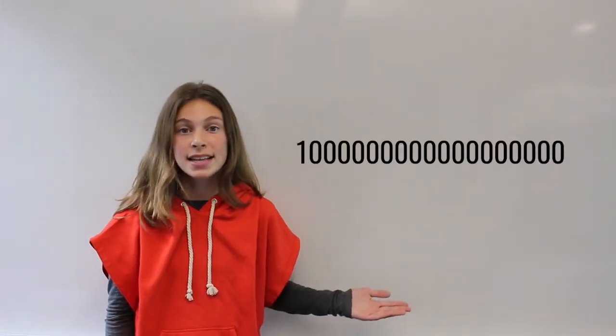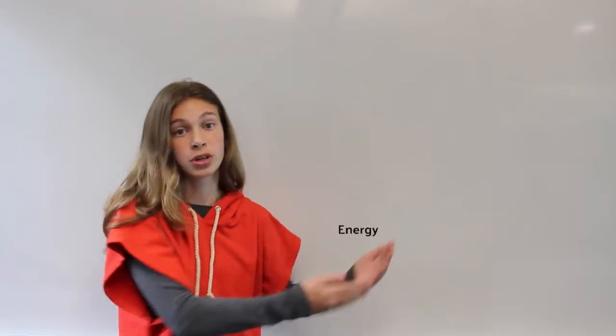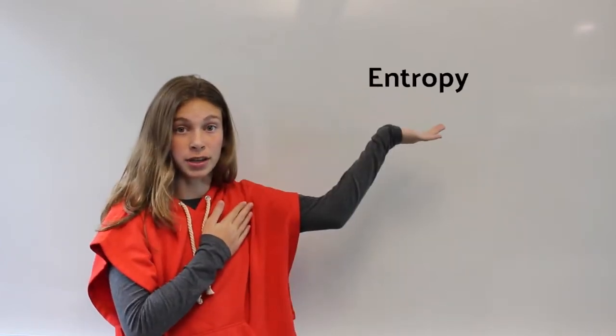Allow me to explain. A better way to understand what entropy is, is to use probability. There are quintillions, sextillions, septillions of different energy arrangements, or microstates, that a molecule can have. That is, energy can be distributed throughout a system in many different ways. Entropy deals with how spread out the energy of a system is. The more spread out the energy, the higher the entropy.